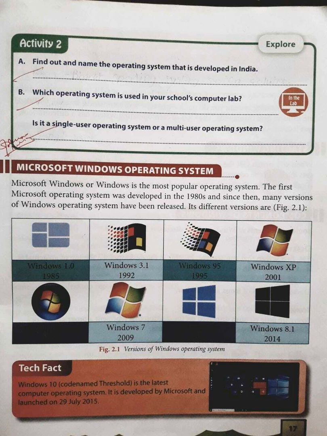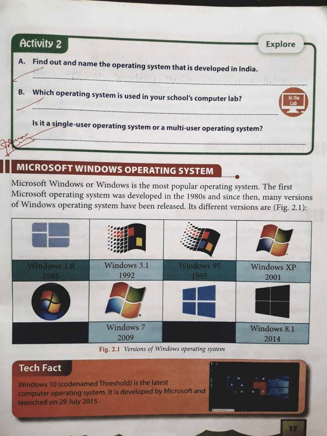Question A in activity 2 is: find out and name the operating system that is developed in India. The answer to this question is Bharat Operating System Solutions. BHARAT, OPERATING SYSTEM, SOLUTIONS.